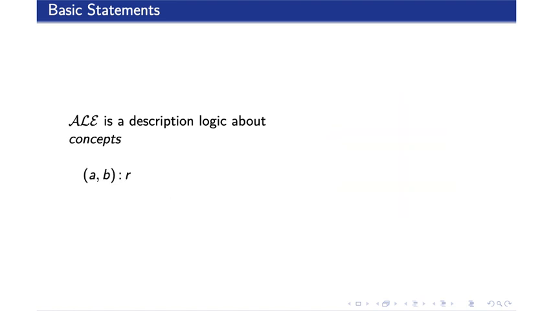The other assertion type is A, B is an R, saying that elements A and B are related by relation R. So if B stands for Bob and R stands for roast, then this assertion says that Alice roasts Bob, which might look like this.